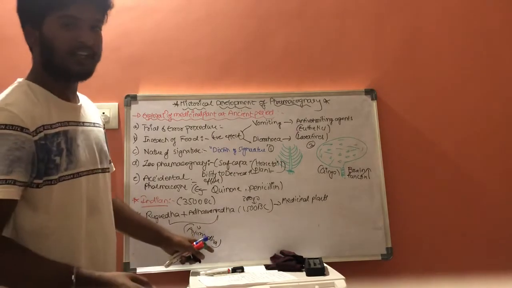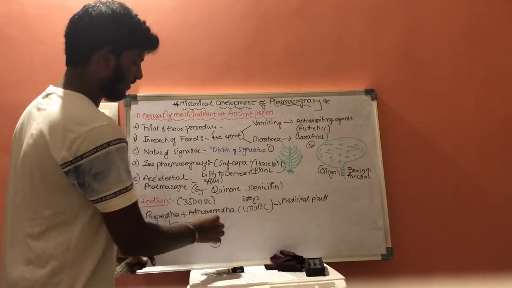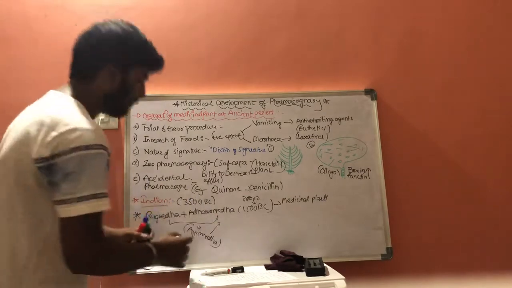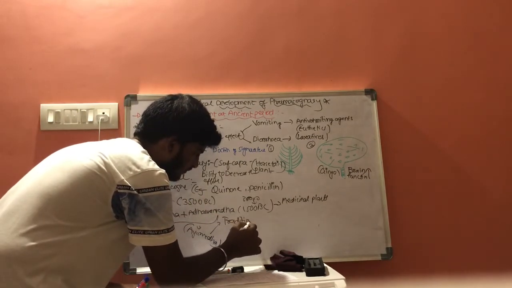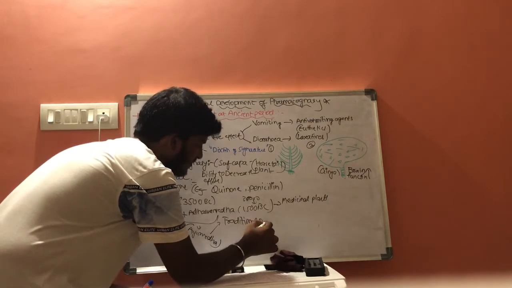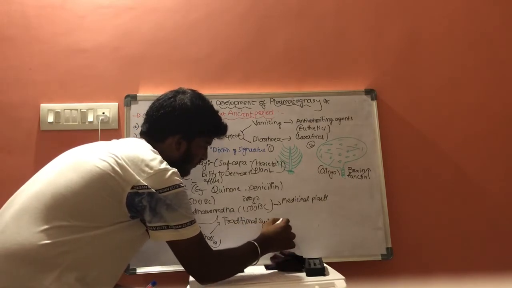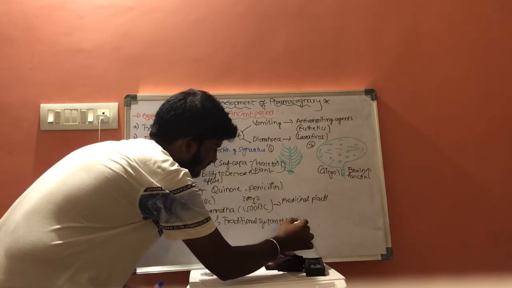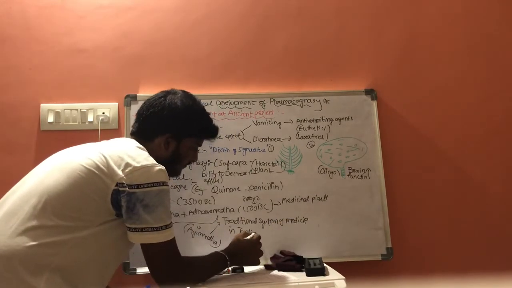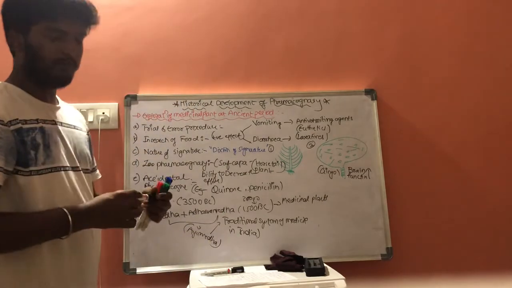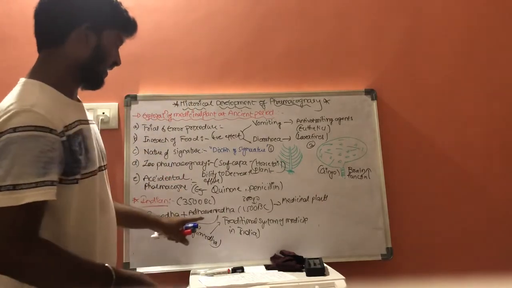Now, this Ayurveda is also called the traditional system of medicine in India.